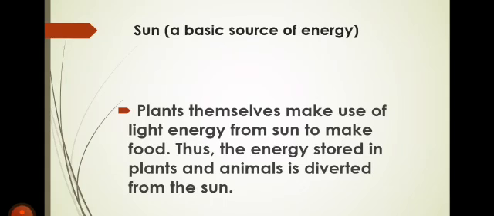So we should say Alhamdulillah for the sun that Allah subhanahu wa ta'ala has given us. If there is no sun, there will be no light, there will be no heat, and there will be no life on the earth, because there will be no plants on the earth. When there are no plants, all the animals will die because they will not get their food.